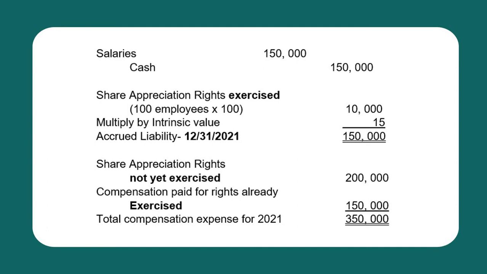So if you are asked how much is the compensation reported in the year 2021, that would be 350,000, composed of the compensation in relation to the rights not yet exercised of 200,000 and the compensation in relation to the rights exercised of 150,000, for a total of 350,000. But for that 350,000, there's only a 200,000 accrued liability for the year 2021, because again, those were related to the rights not yet exercised.